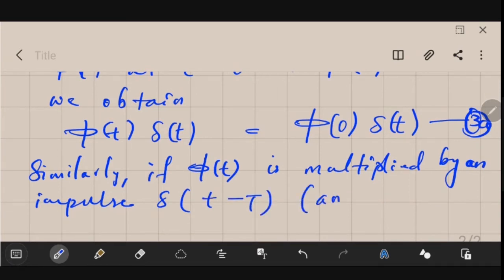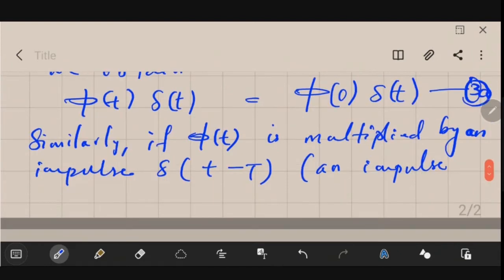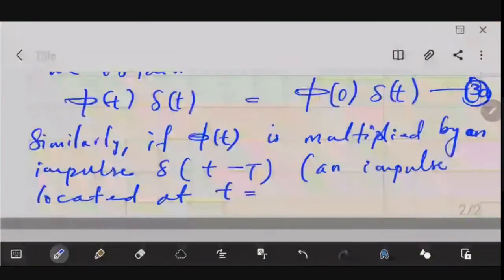You could see that this is a delayed impulse, an impulse located at small t is equal to capital T. So at this location that impulse is located.